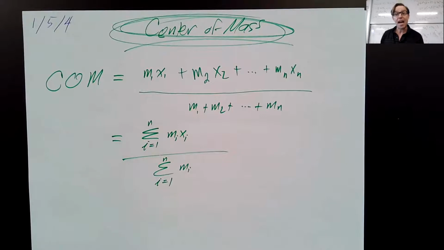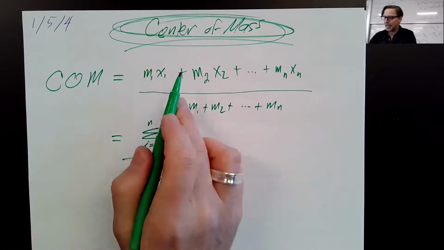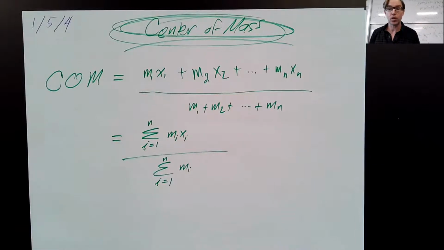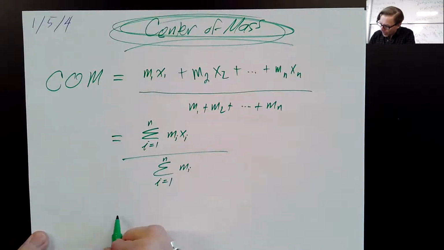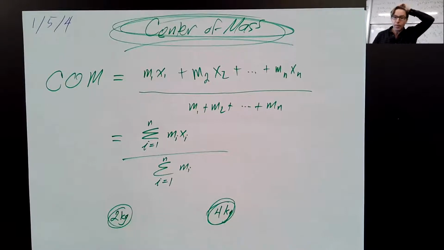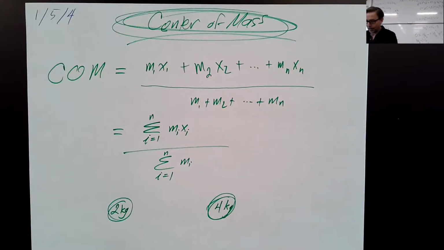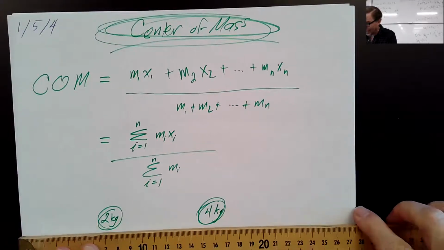So sometimes we want to find the center of mass. So we could do this. And remember, x is the distance from some location that you call 0, that you call the origin. So if I put a 2 kilogram object here and a 4 kilogram object here, where's the center of mass? Well, it's somewhere between them. It's probably closer to the 4 kilogram object. What I could do is set down a little meter stick. Oh, look, I have a meter stick. So what if I were to set down the meter stick? I could set the meter stick down here.